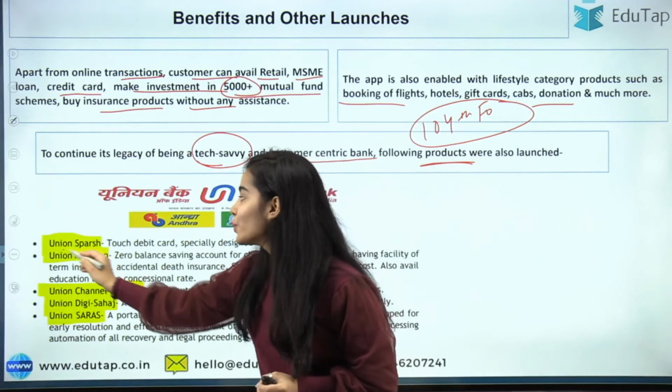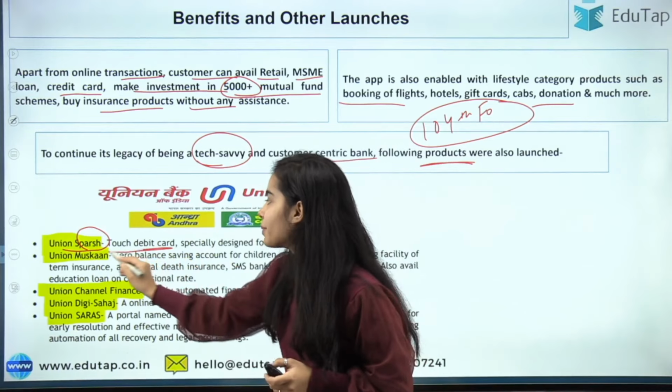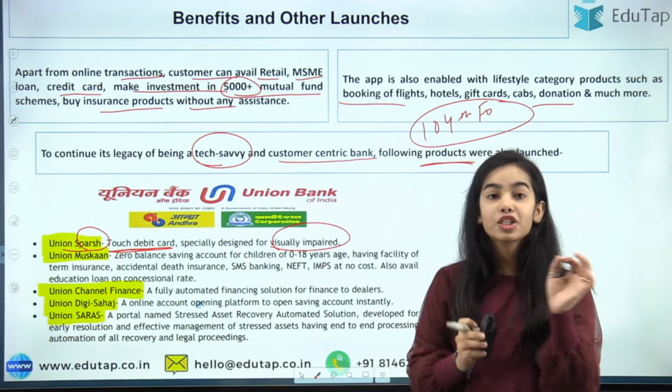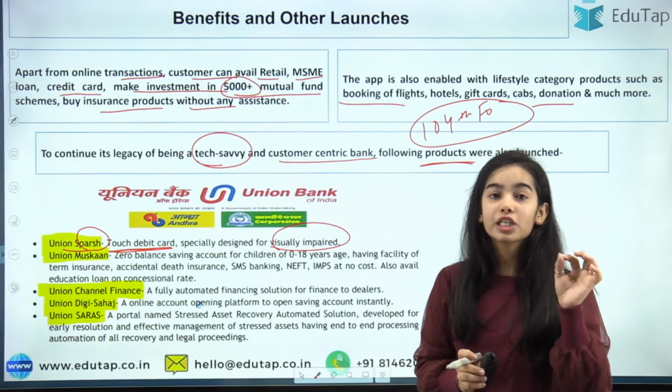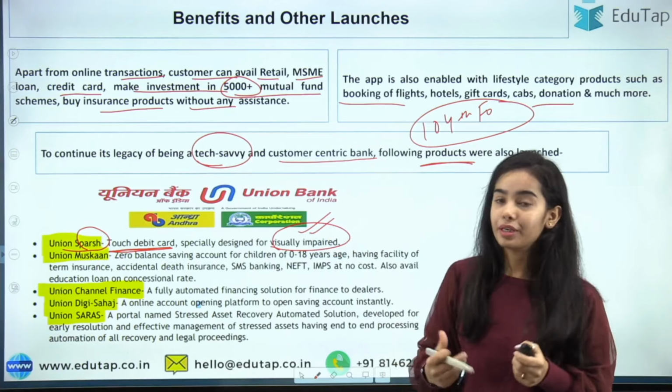Starting with Union Sparsh. Sparsh means touch. So that is a touch debit card. This is specially for the visually impaired. It is a touch or braille card, we can say, that is specially for the visually impaired.